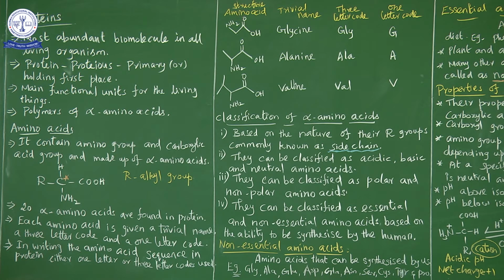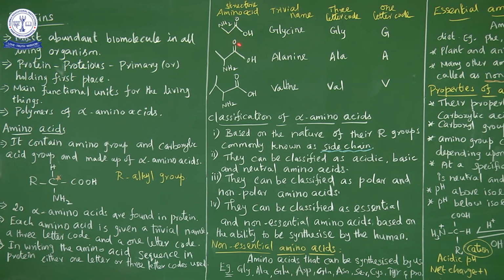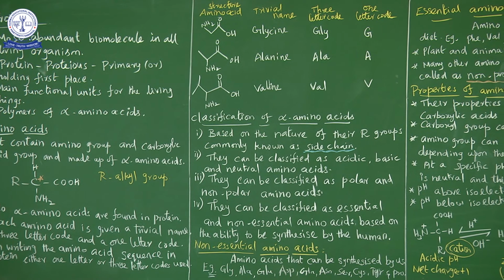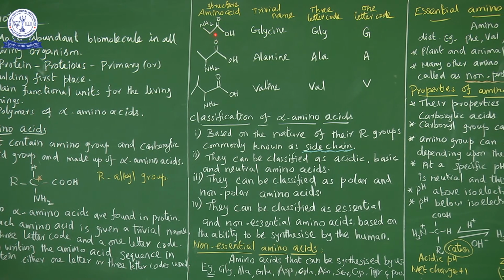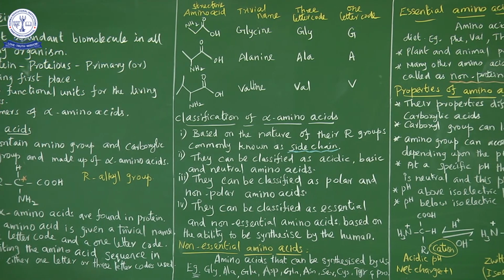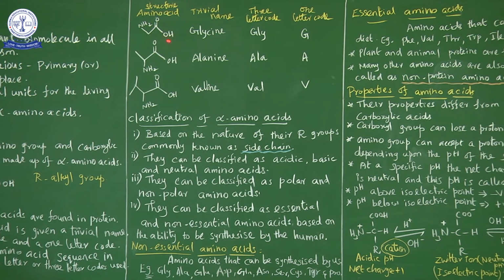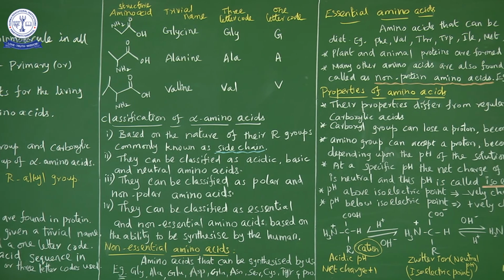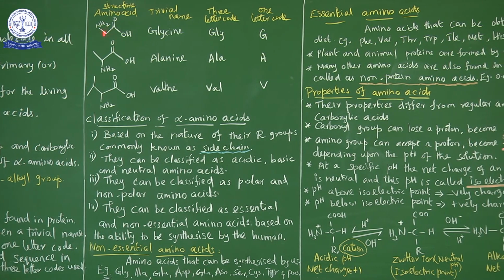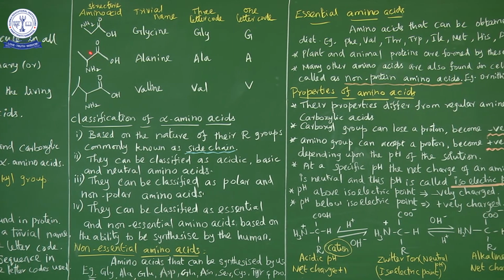Next, the structure of amino acids. Some examples are given: the structure, trivial name, 3-letter code and 1-letter code. The first amino acid is glycine. We already know skeletal structure, studied in 11th portion for organic compounds. The skeletal structure is given by bonds, in line format.